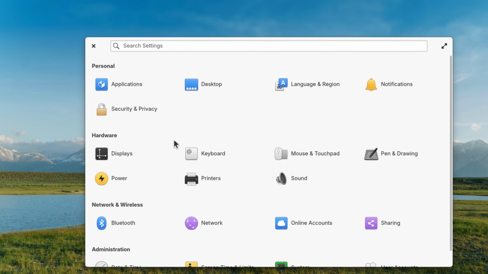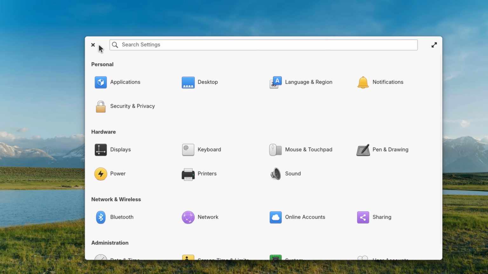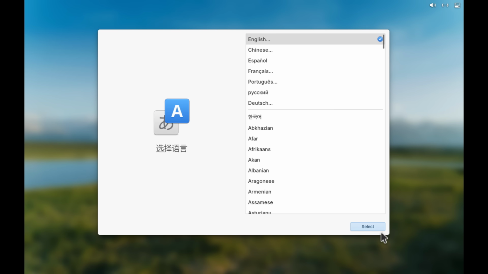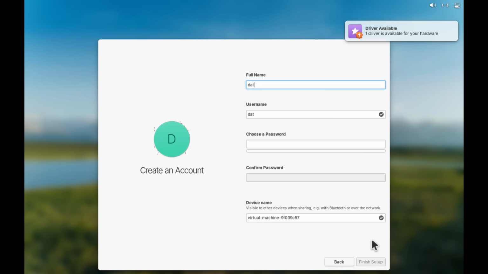Next, I have found a Linux distro that suspiciously looks a lot like macOS. I'm talking about Elementary OS. The logo looks a bit weird. I guess it's supposed to resemble like an E or something. Select a language, English, United States. Erase and install. Create an account, full name, data stream.